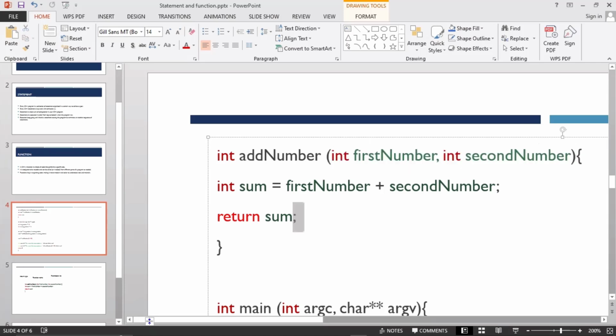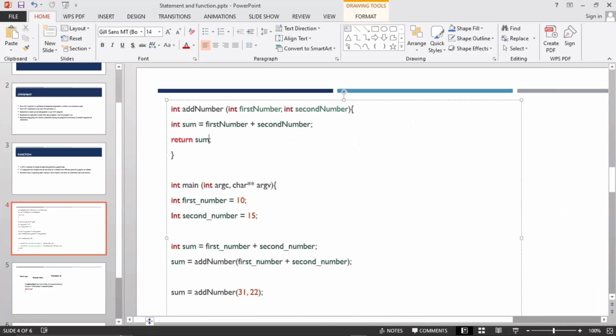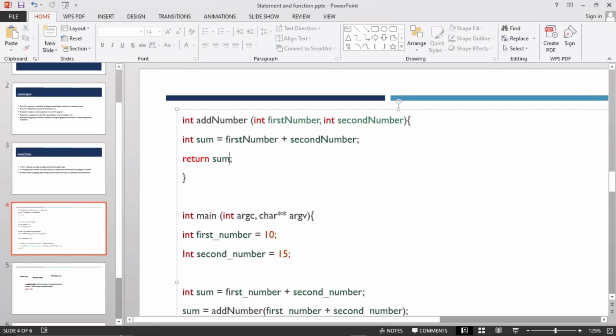A function with a return type usually returns something, so we are returning sum. And that is just these lines of code. You're gonna understand more when you get to Visual Studio, if I'm really confusing to you guys right now.